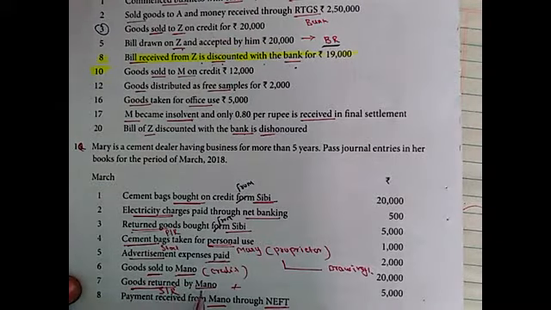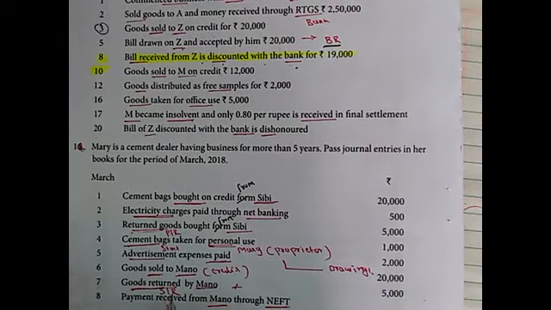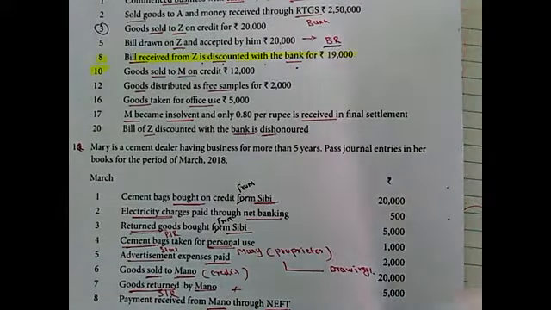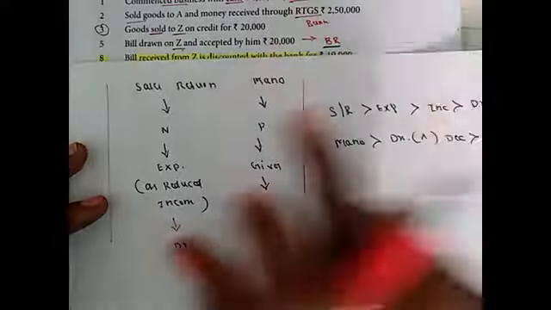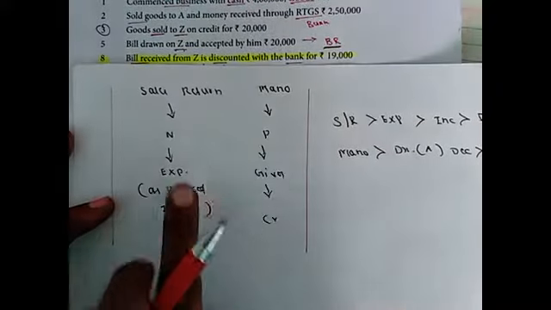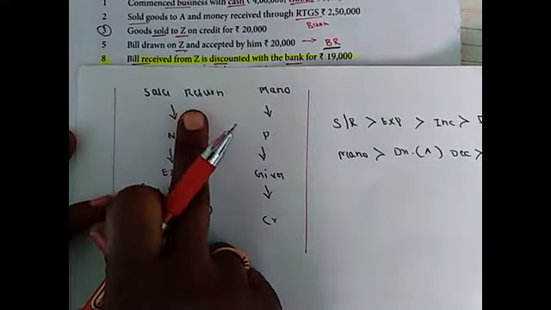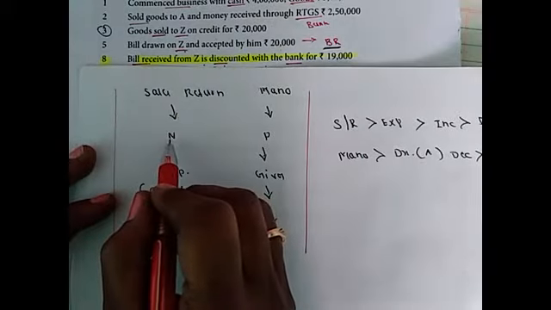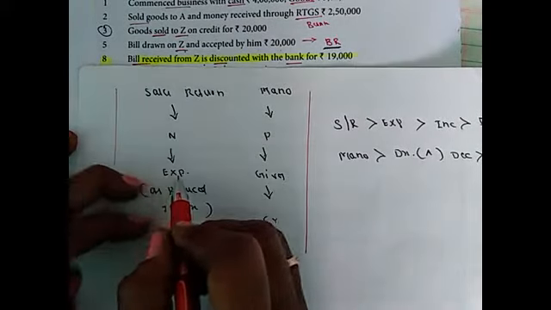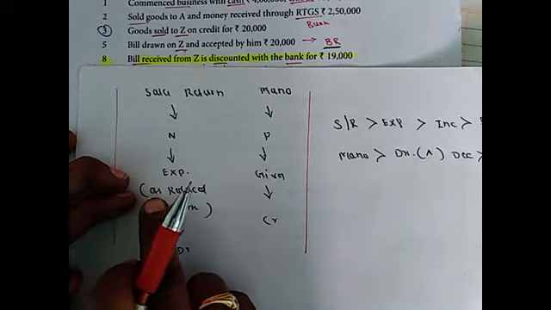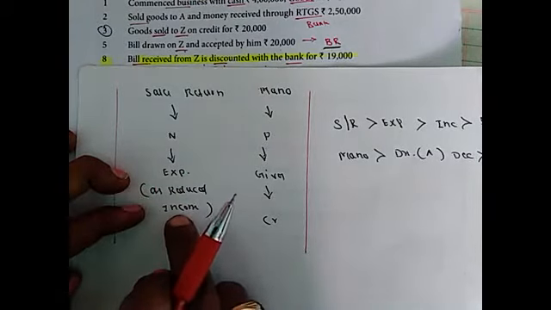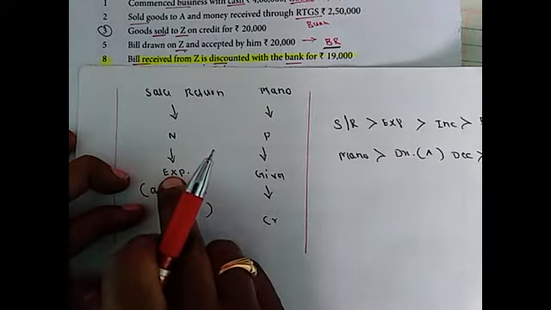Goods returned by Mano 5,000. So it is sales return. So involved accounts are sales return and Mano. Under the traditional method, sales return is a nominal account. It is treated as expenses as it reduces income.